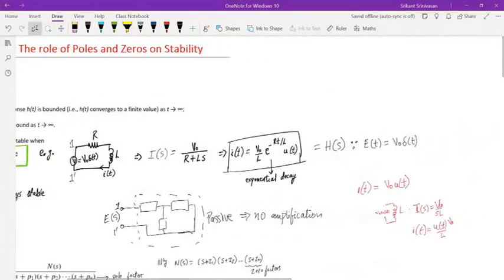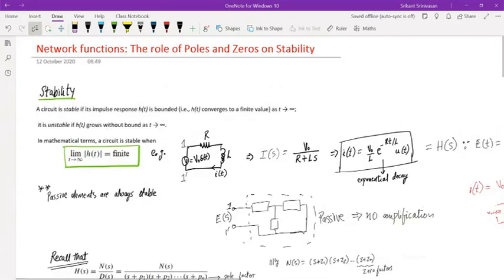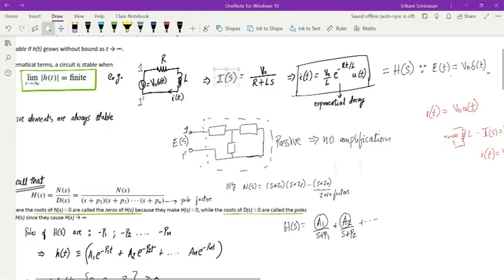Yeah. I said that the transfer function is nothing but the response of the system. Okay. Because when we say that the excitation is some delta function, some impulse, then the transfer function is nothing but the response of the system. So that's what we are saying here.